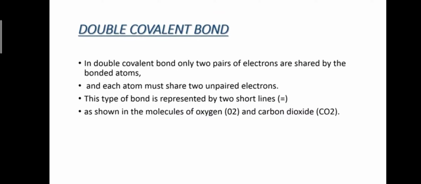Double covalent bond. In a double covalent bond, 2 pairs of electrons are shared by the bonded atoms, and each atom must share 2 unpaired electrons. This type of bond is represented by 2 short lines, as shown in the molecules of O2 and carbon dioxide.